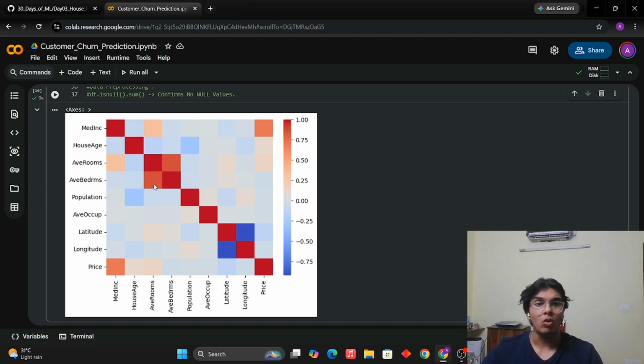Average bedrooms and average rooms, they're very correlated because, if there are 5 rooms, then there's a chance that 3 to 4 of them are maybe bedrooms, maybe not, something like that. Okay, then this price feature is also correlated with median income. This makes a lot of sense because a person who's earning, let's say, 50 lakh rupees a year is going to get a house somewhere near that range.